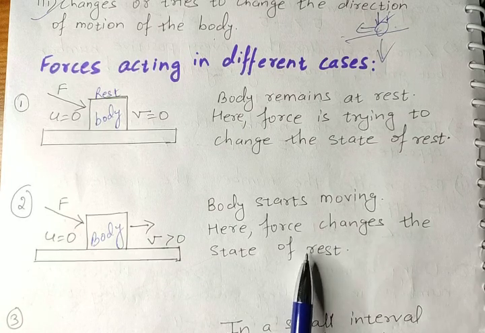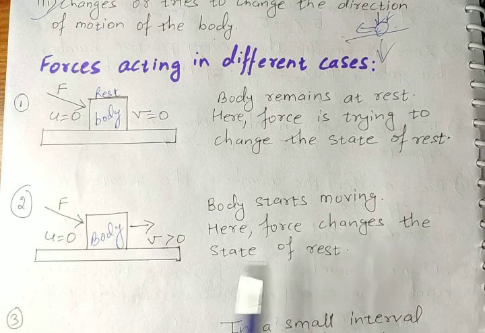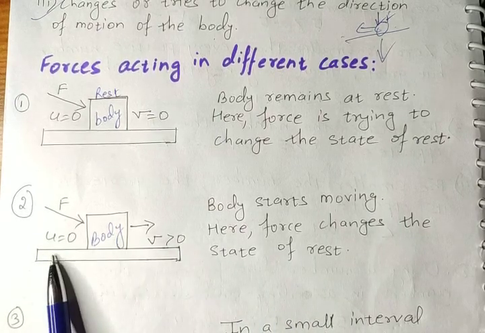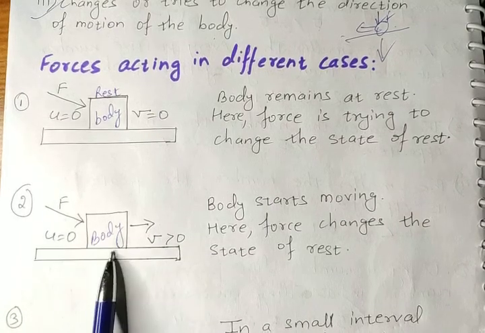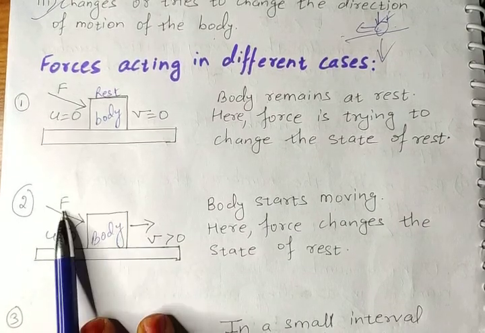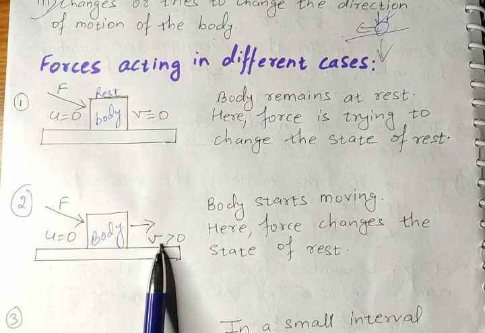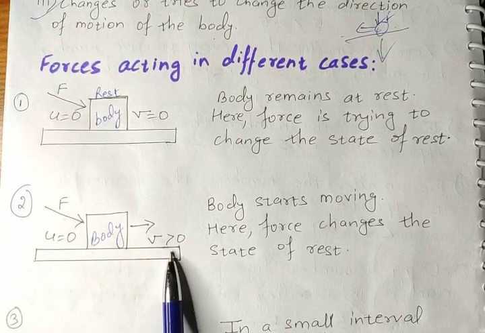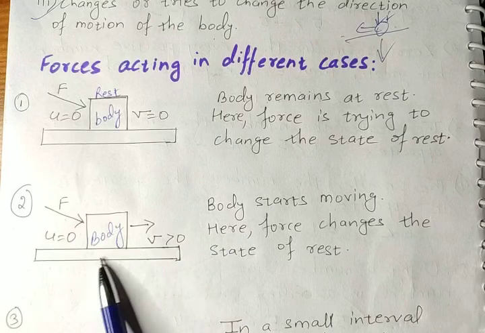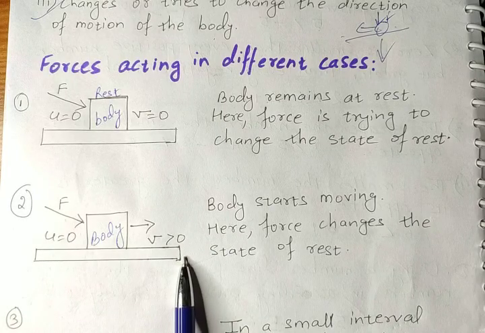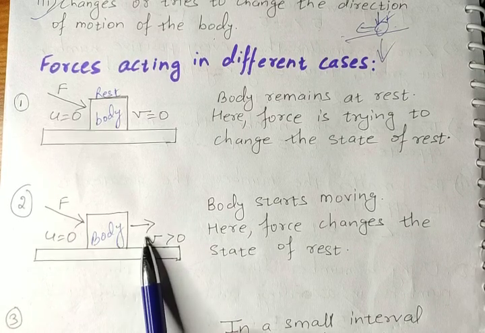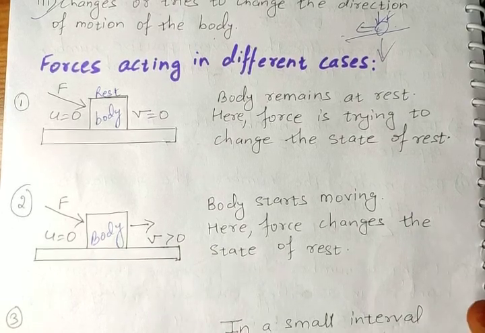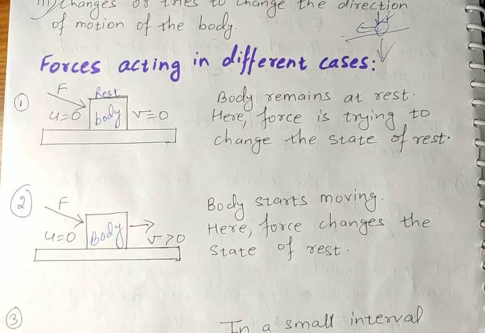From rest. So this body is in rest position, that's why initial velocity is 0. When force is applied on the body, final velocity is greater than 0. Means velocity changes, increased from 0. It means body came in motion. Clear? This is the second case. Write down.